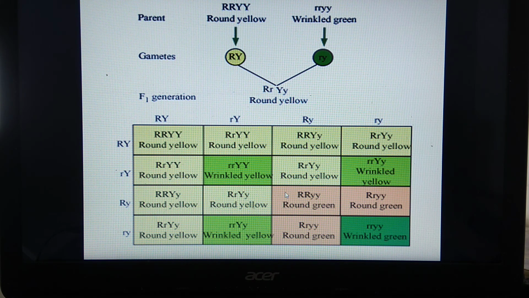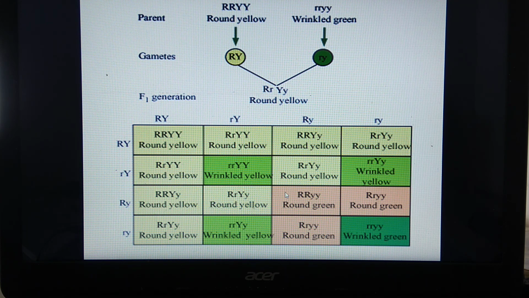It is 1:2:2:4:1:2:1:2:1. How to remember? 12, 24, 12, 121. So that is the genotypic ratio. That was wrong while explaining earlier.